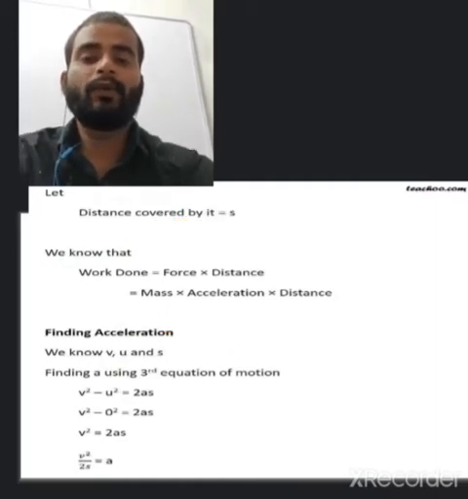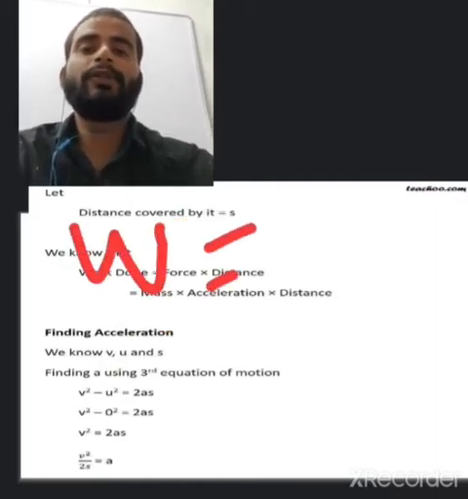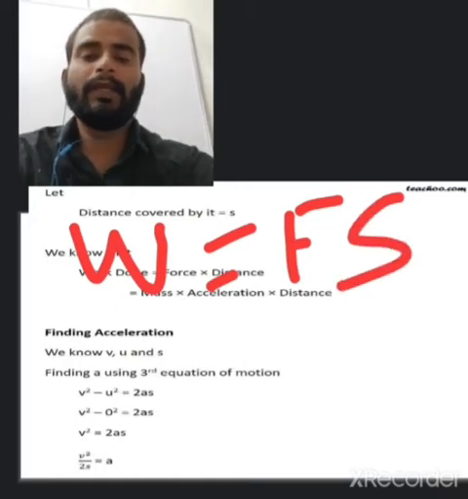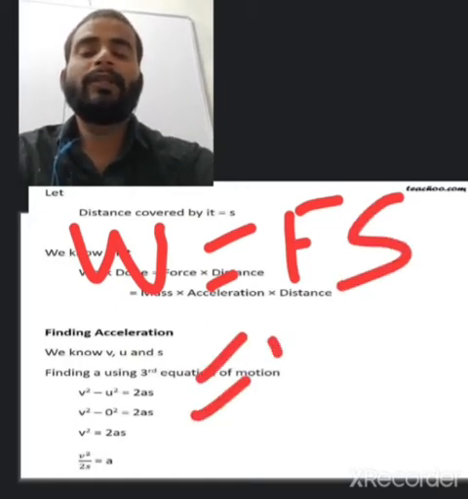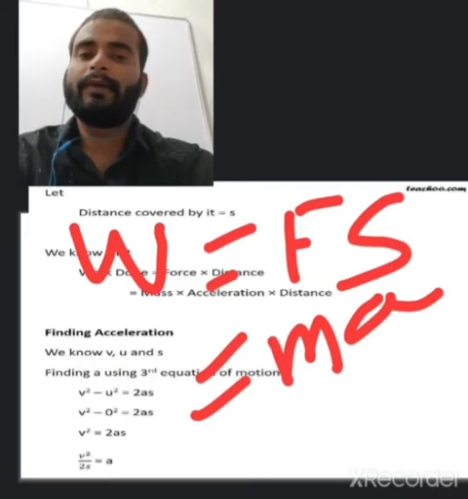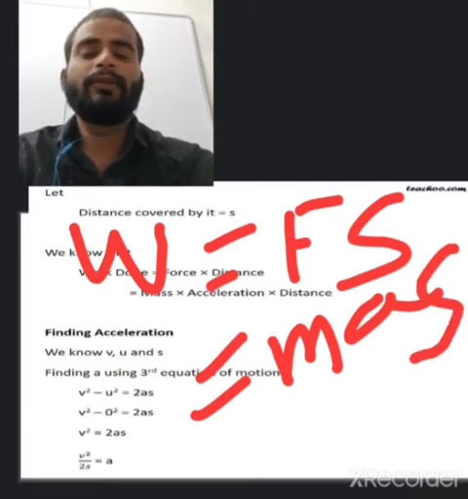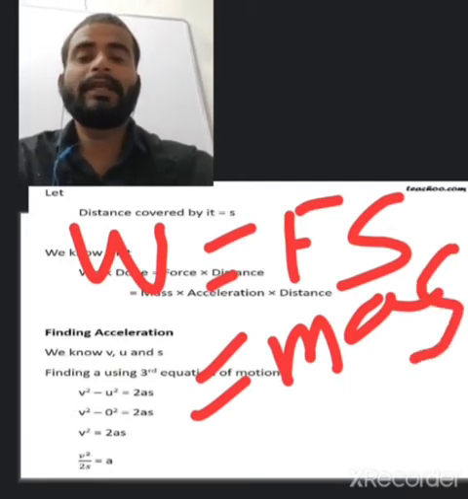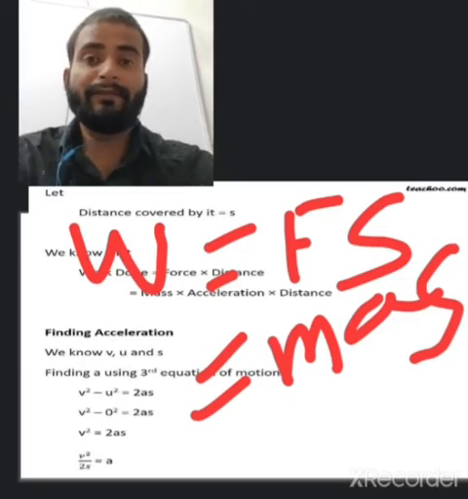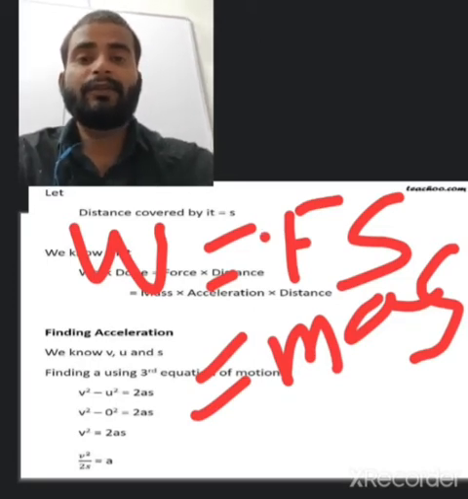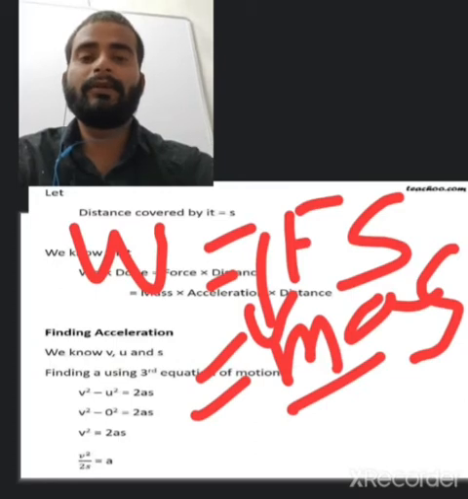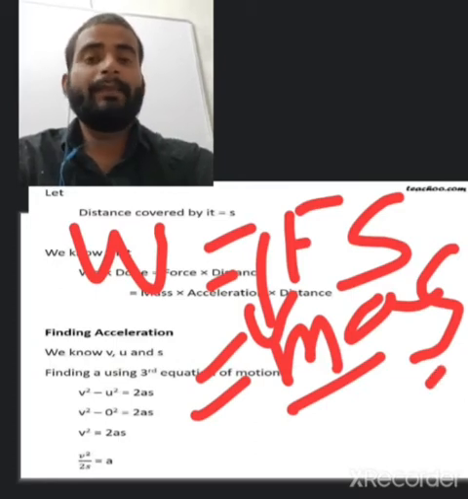W will be equal to F into S. We also know that F is equal to MA, because of Newton's second law, F is equal to MA. So in the place of F we can write MA, and S, so it will be MAS.